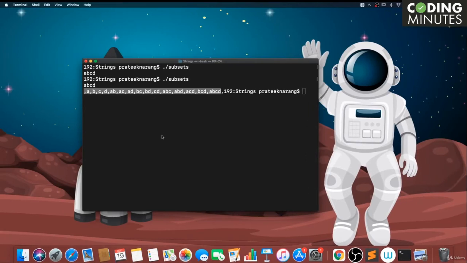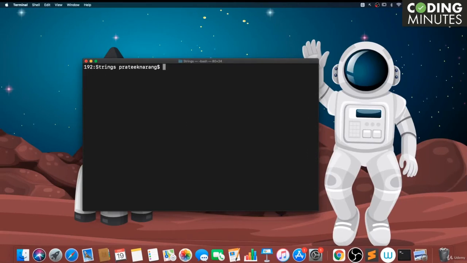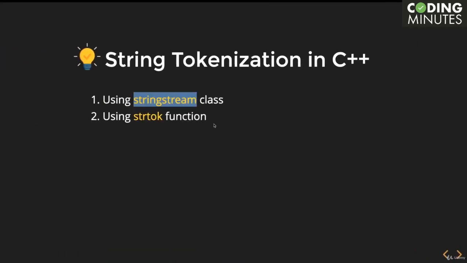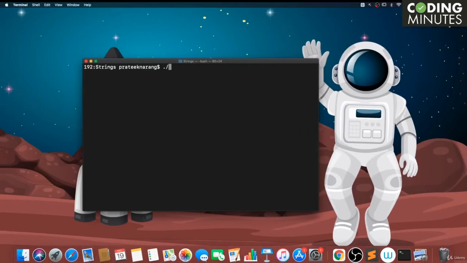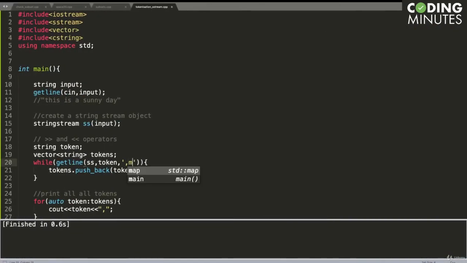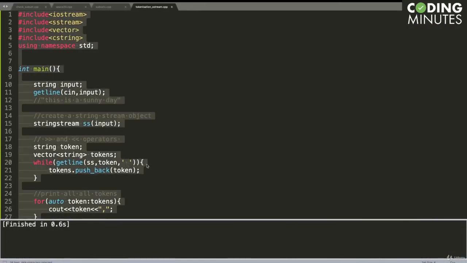So let us try to run this code. So maybe: today is a sunny day. By default I'm assuming this delimiter is a space because I have written it in the code, but you can definitely change this delimiter to a comma or something else as well.